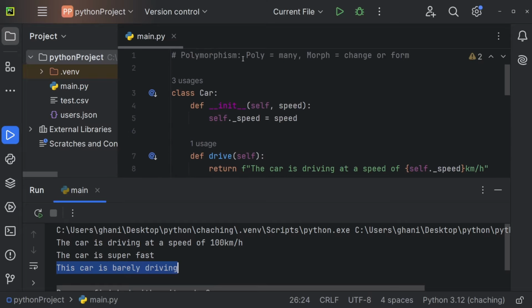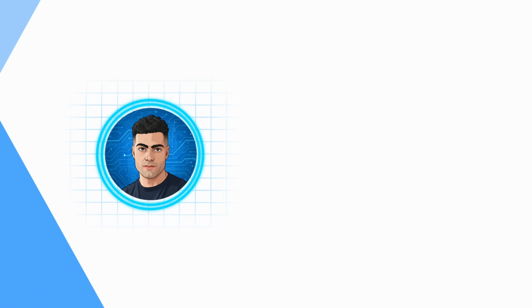So polymorphism, many forms. And actually, in my opinion, this is a super basic and intuitive concept, but a lot of programmers value this a lot. So I thought that it's important to at least mention it within this course, even though you'll probably do this by default and you do not really have to think about it too much.